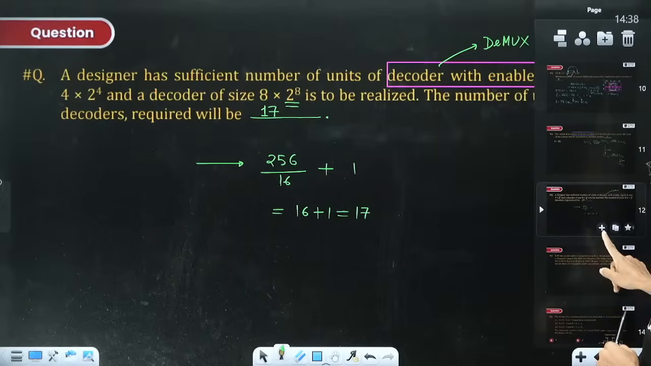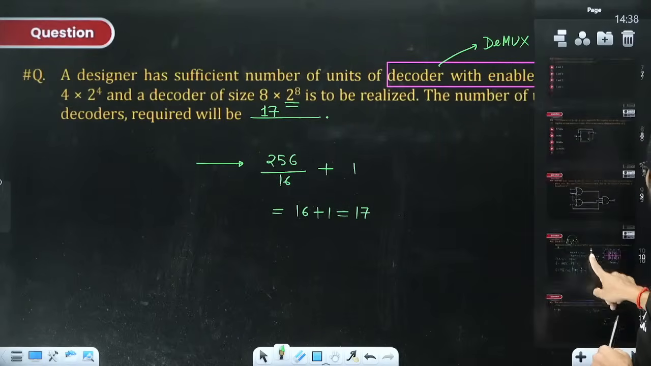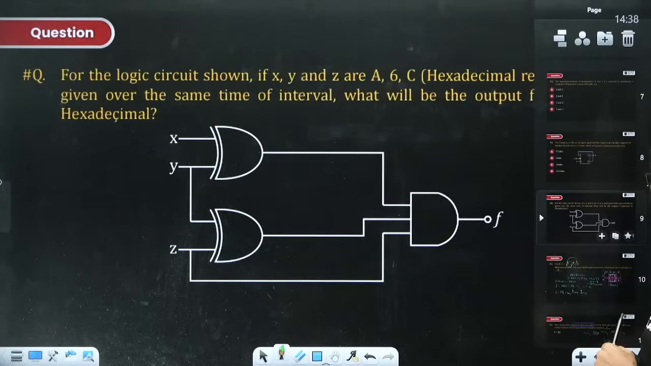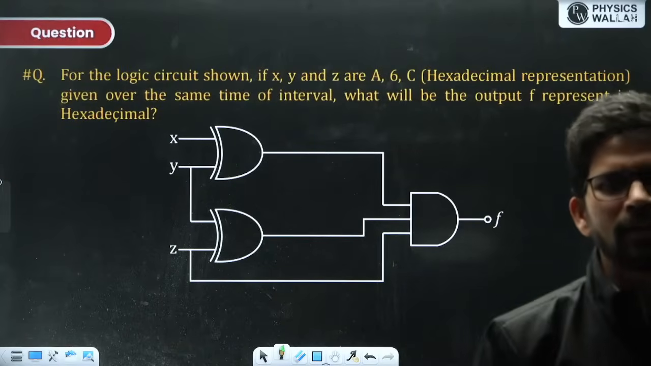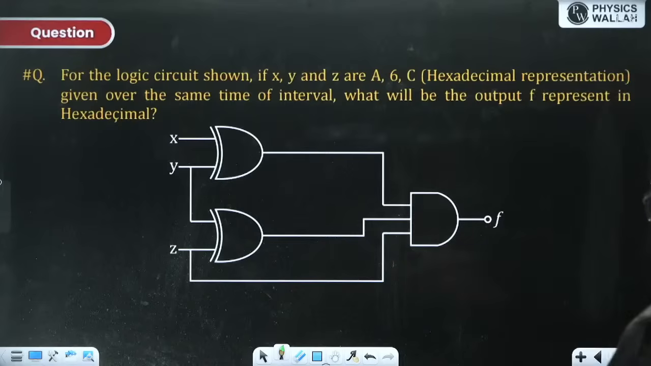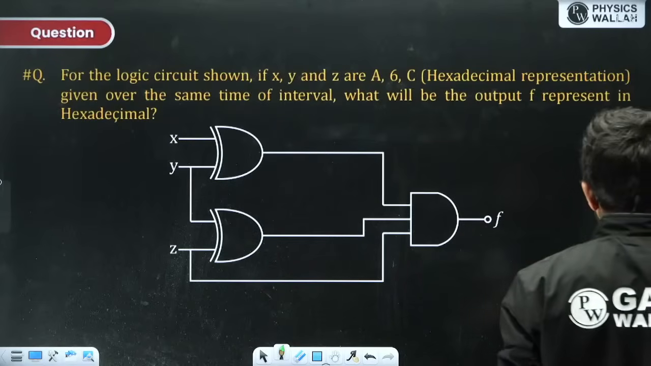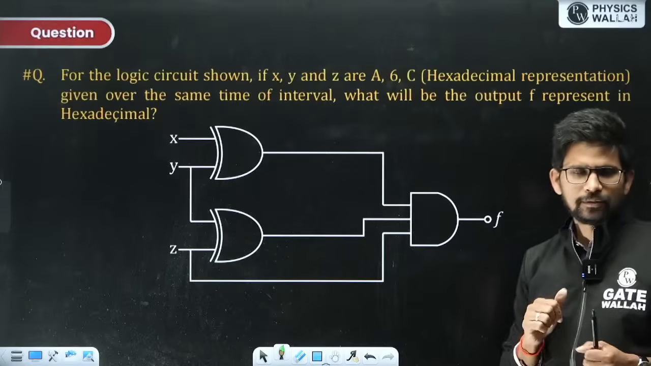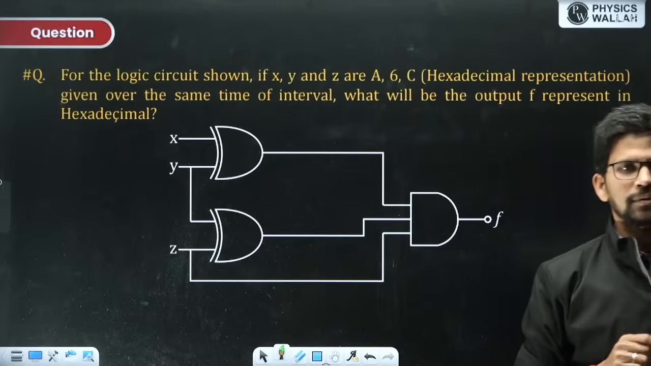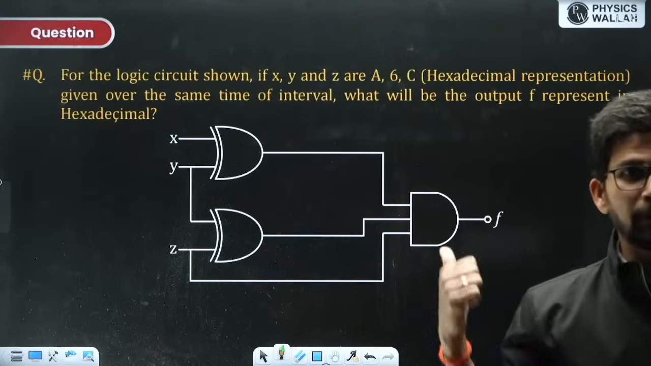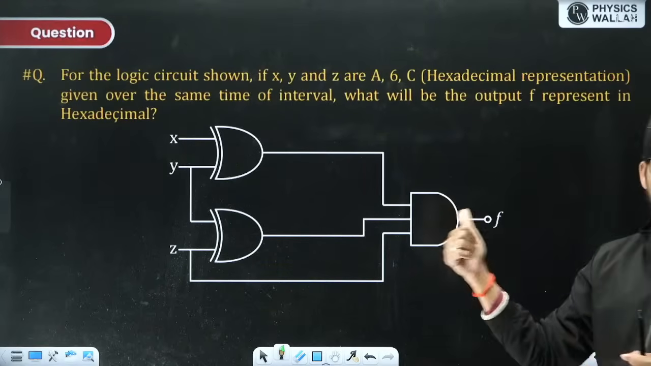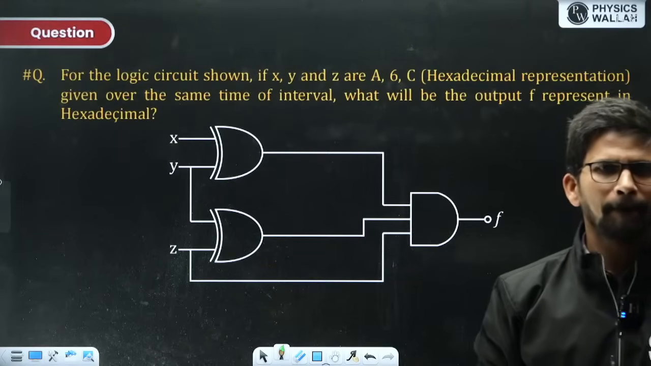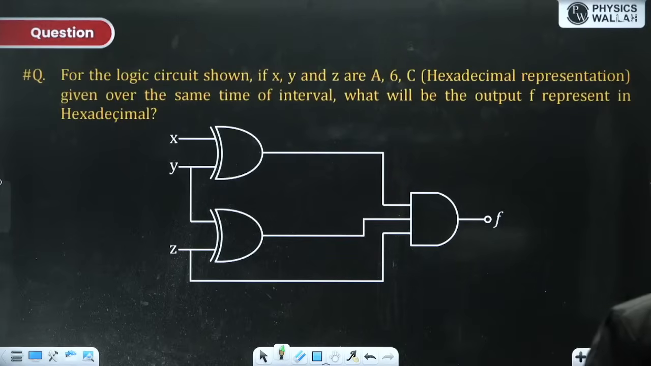Now, one more easy question. Then we have some very beautifully framed questions, related to the delay concept in the case of a full adder, then related to mux, and related to mod number. Got the point? Okay. Now solve this question.